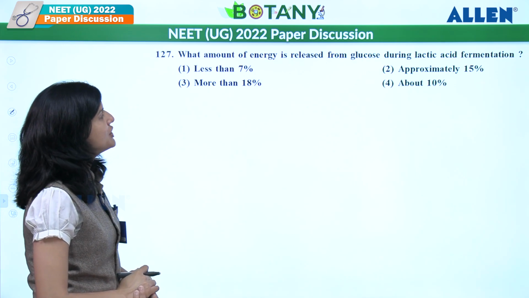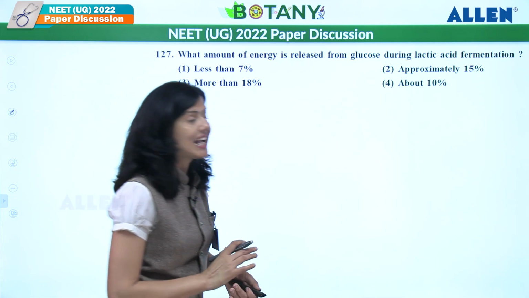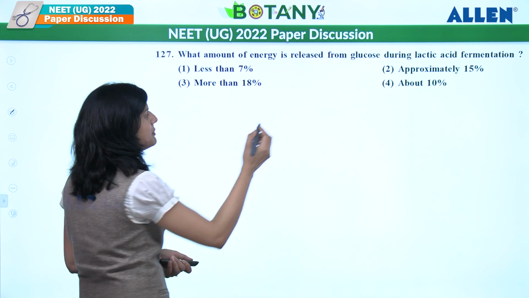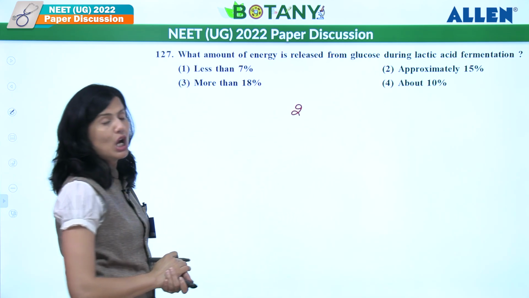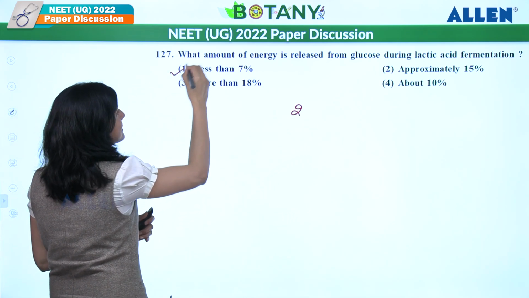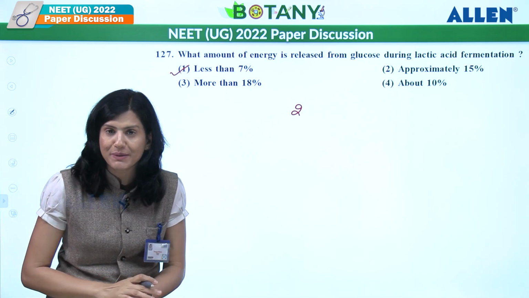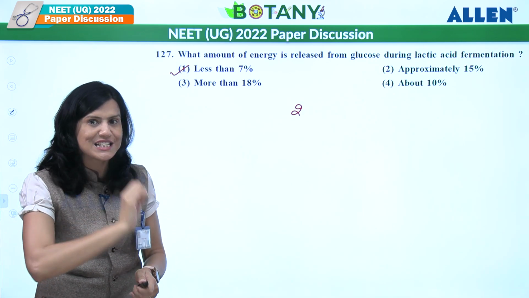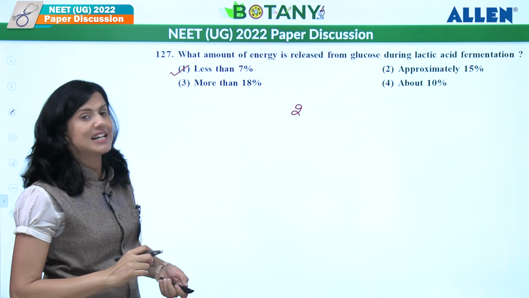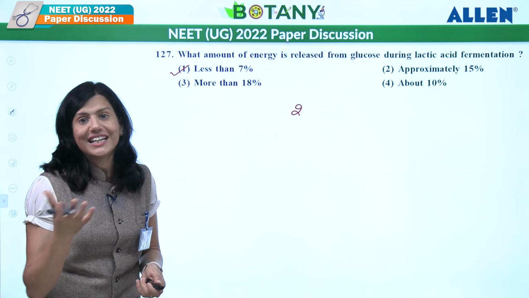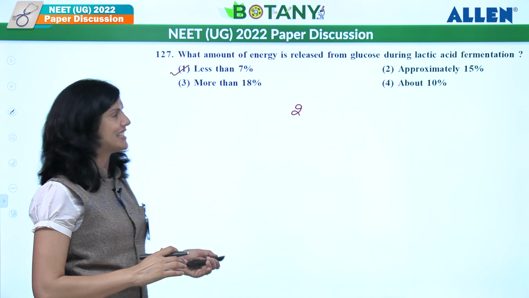What amount of energy is released from glucose during lactic acid fermentation? So during fermentation, they release only 2 ATP, which is actually less than 7%. If it is aerobic respiration, it is 36 or 38 ATPs. So here answer goes as less than 7%. Again, it is a direct line of NCERT here.